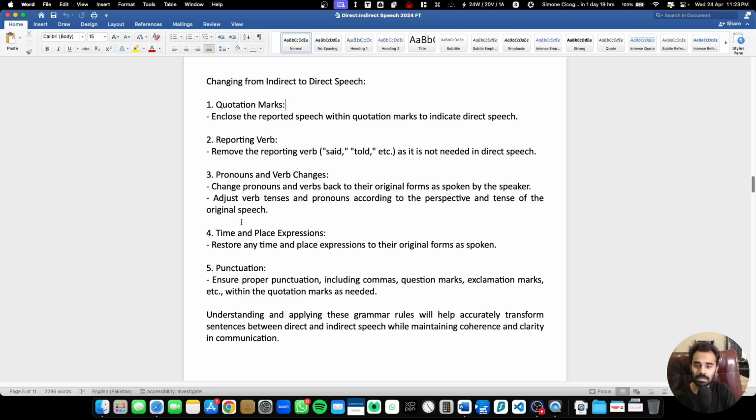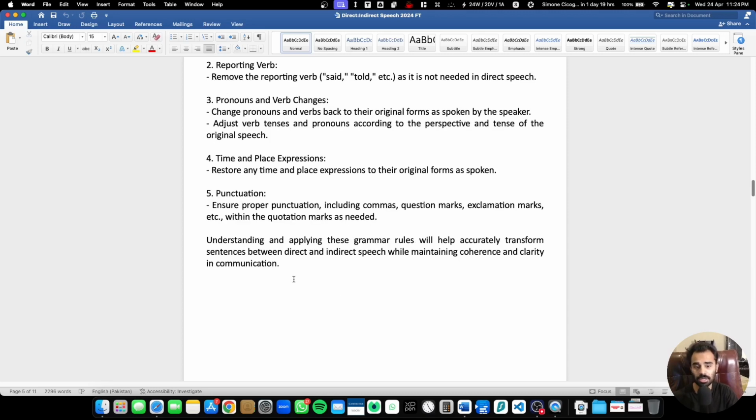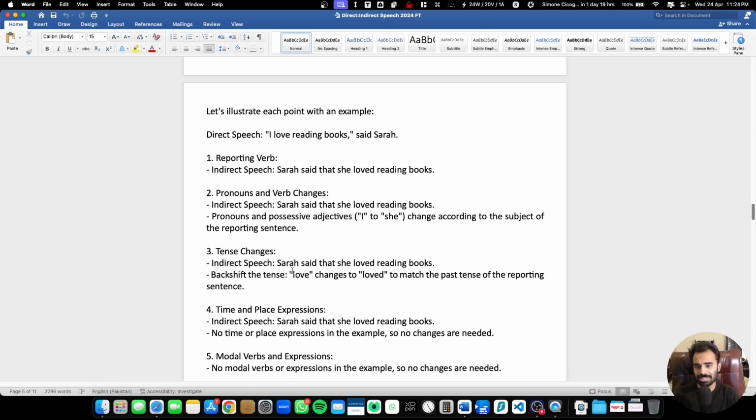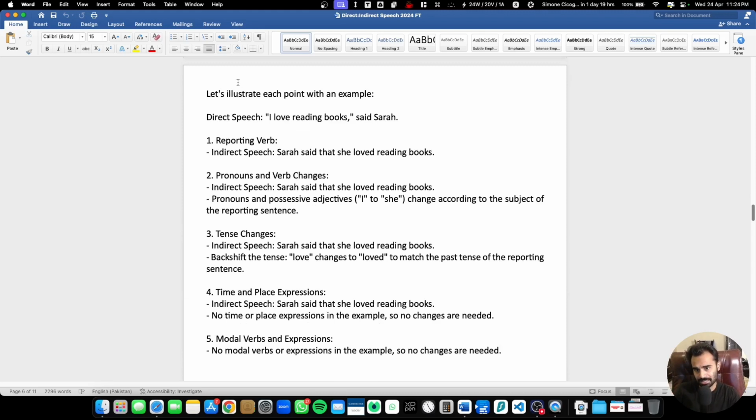Okay. And then time and place, restore. It's restoring the expressions to their original forms as spoken, and this is also changing over here. Punctuation: ensure proper punctuation, including commas, question marks, exclamation marks, etc., within the quotation marks as needed. Right, now let's see each of them as they change from direct to indirect, how they will sound, how they will look like, right?